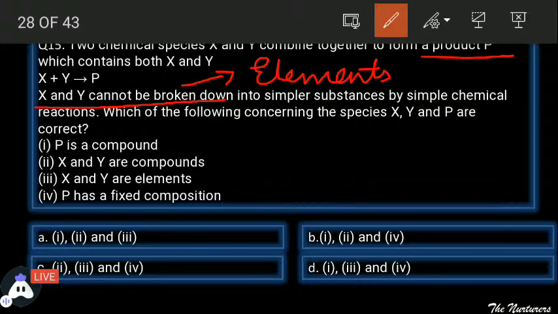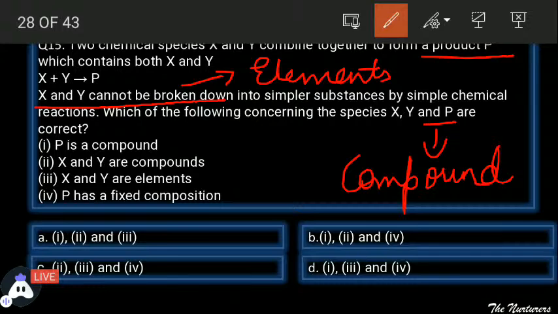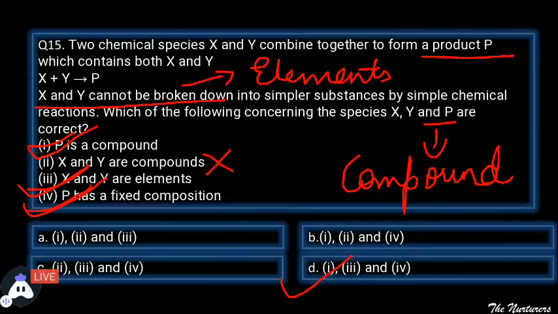To form a simpler compound, and that compound is the P. And P is what, students? P हमारा compound है. We have taken the example of iron sulfide right now. Now we need to know P is a compound. Yes, that's correct. P एक compound है. X and Y are compounds. No, this is not possible. They are not compounds. X and Y are elements since they cannot be broken. P has fixed composition. Yes, P has fixed composition. So first, third and fourth are correct, and this option suits into D. So which is our correct option? The correct option is D.